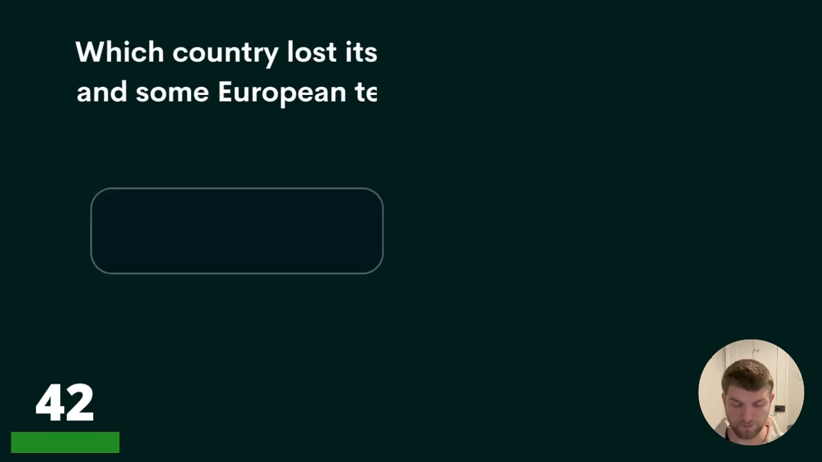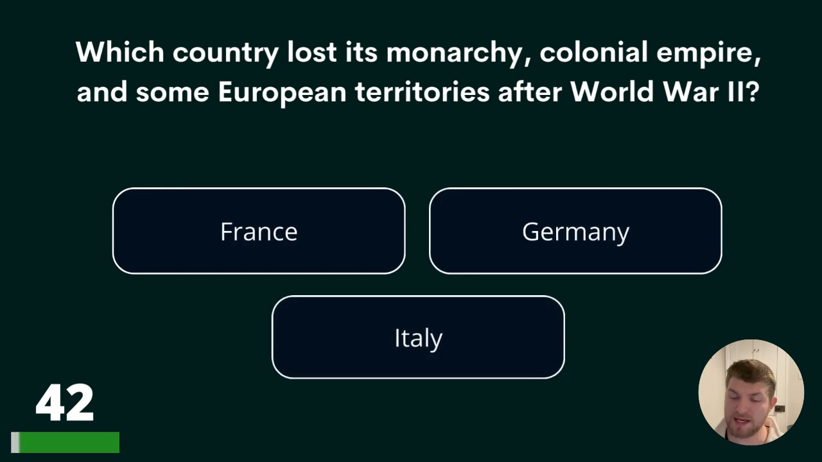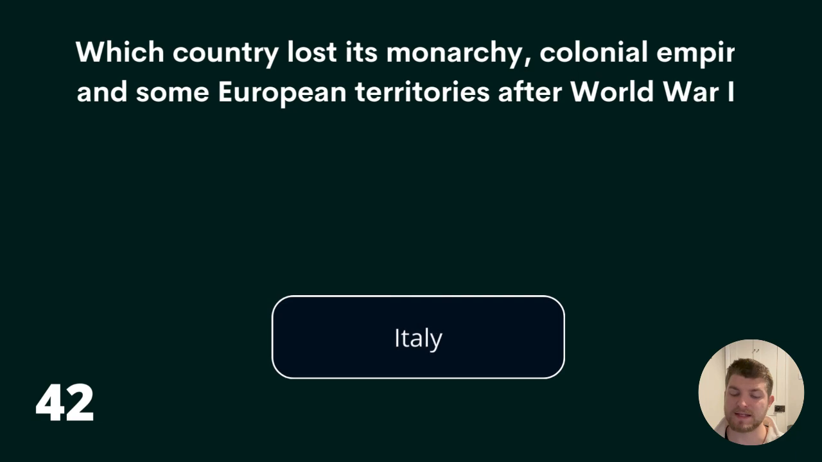Question 42. Which country lost its monarchy, colonial empire, and some European territories after World War II? France, Germany, or Italy? The answer is Italy.